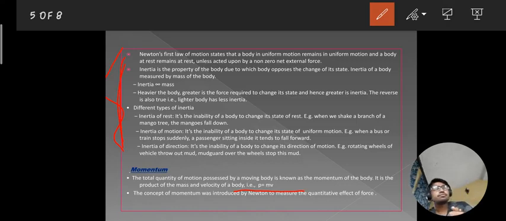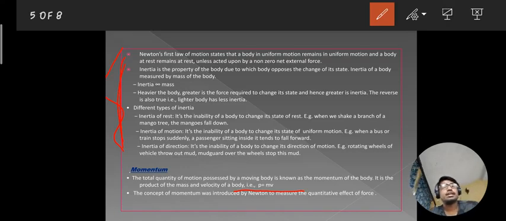Okay, so now suppose there is a car and a truck. We all know that a truck is heavier than a car. So a greater force is required to push a truck than a car, to bring the car and the truck to the same speed in the same time. We have to put a greater force on the truck than on the car. Okay, is it clear?